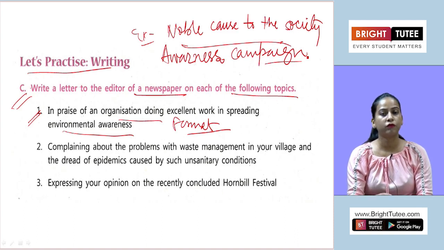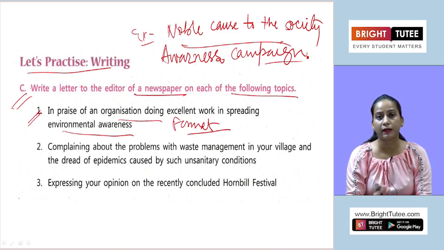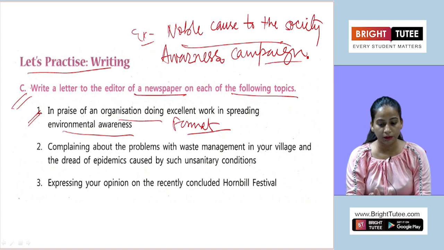Then in the second paragraph you will mention what kind of activities they did, and how they started or initiated this awareness program. How many people and how many society people were involved? What different initiatives were taken? What different sorts of activities were conducted? Whether it was at school level, means schools were involved and the campaign was taken forward through the students also. All these kinds of things you are going to mention.